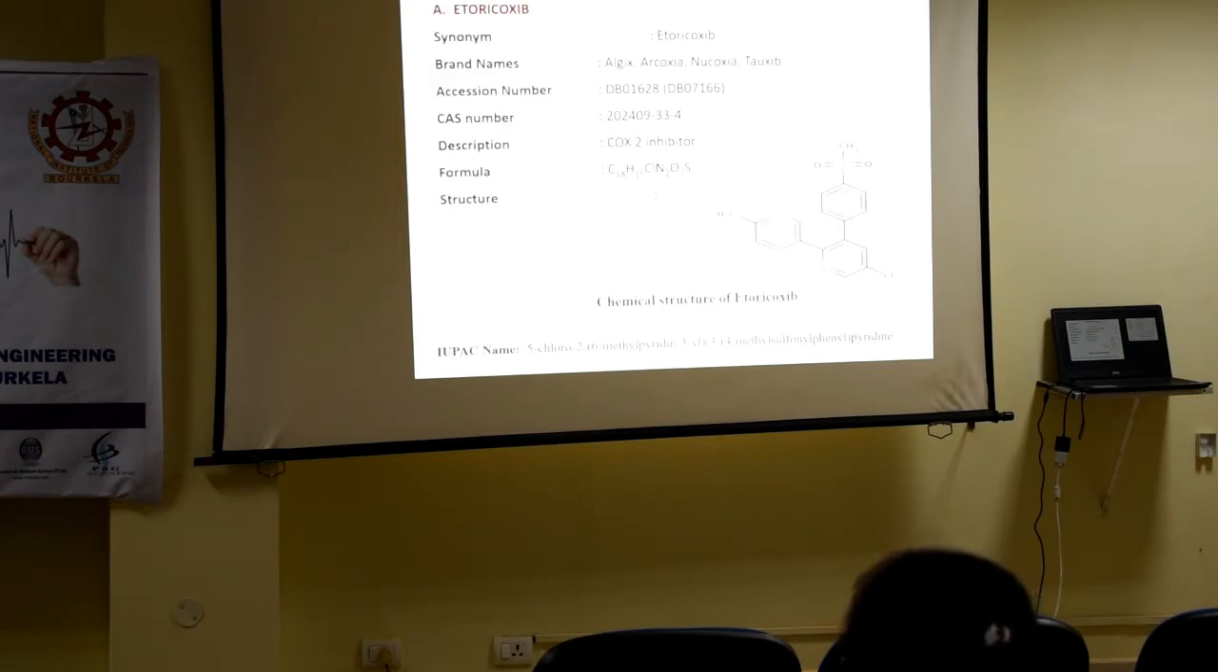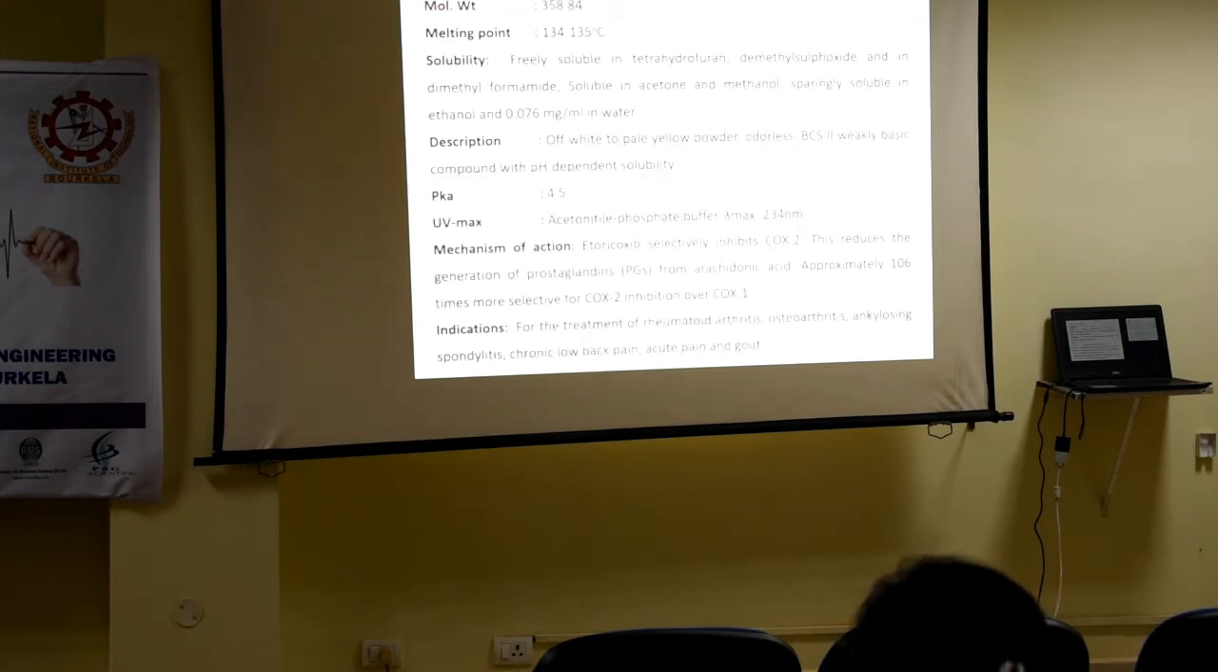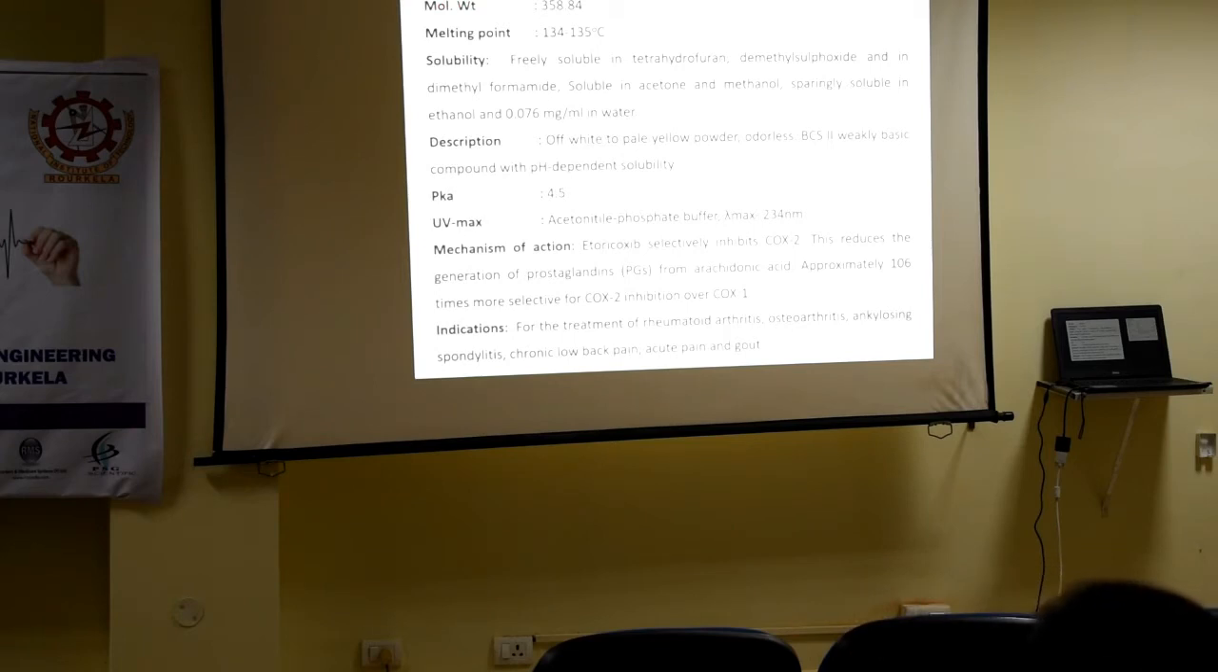As etoricoxib aqueous eye drops are not available in the market, that is why we started this work. Coming to this drug, a little bit of information about it: this is the chemical structure, this is the chemical name, and then the molecular weight and melting point are here. If we analyze through a UV spectrophotometer, then lambda max is 234 nanometers. And here it is showing the mechanism.